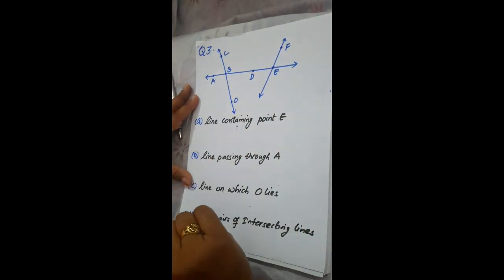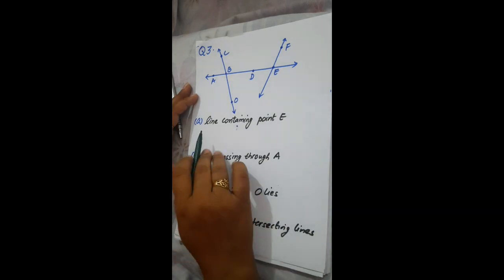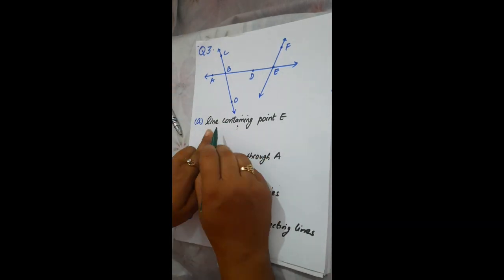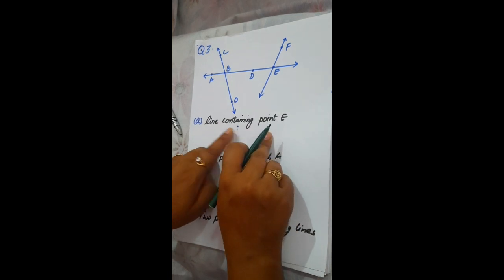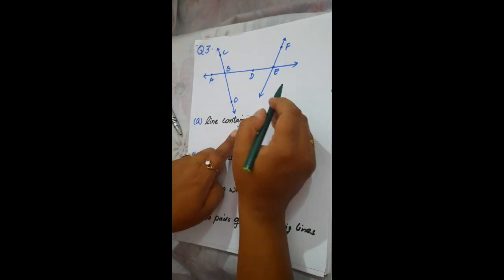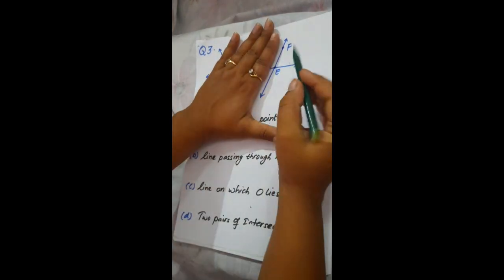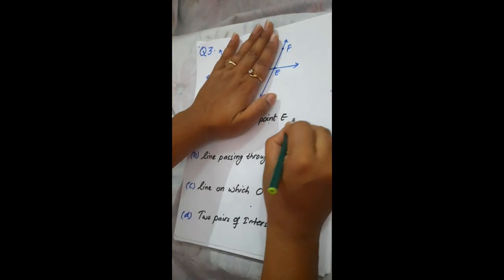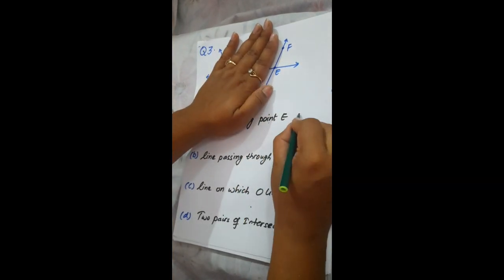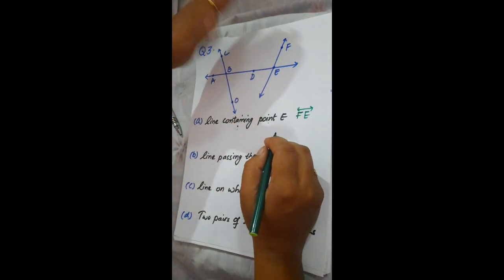Next we have question number 3. In question number 3, this figure is given to you and you have to answer these parts. First is line containing E, means name the line which contains E. Now there are so many possibilities. If I look like this, here FE is a line, so I can say that a line which contains point E, that is FE. This is the first possibility, but we also have the other possibility.